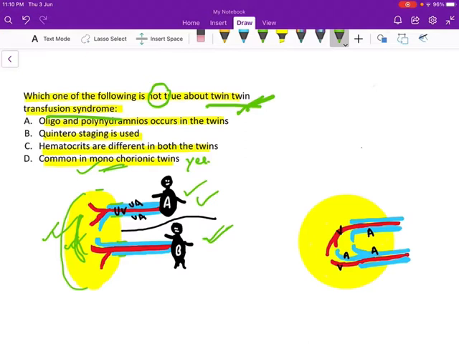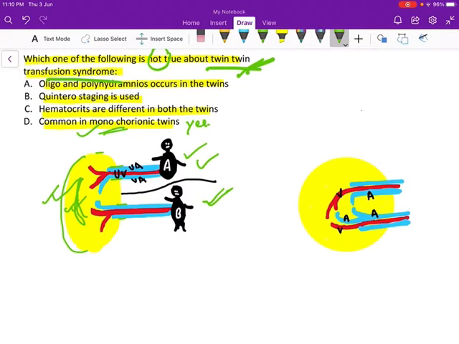Let's see, to understand what happens in twin transfusion syndrome, we should know about what happens in the vascular connections. See, these are the vessels of fetus A and these are the vessels of fetus B. There are three types of vascular connections that occur between fetus A and B. One type is arterio-arterial.